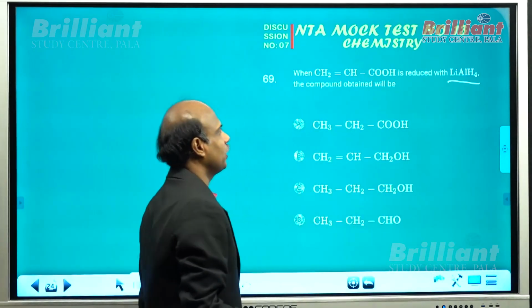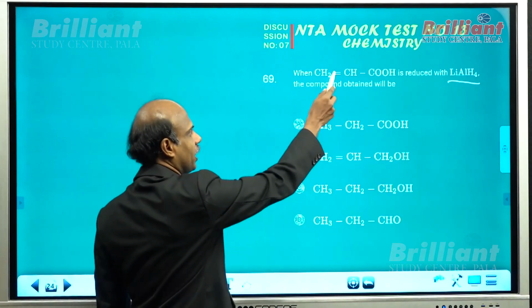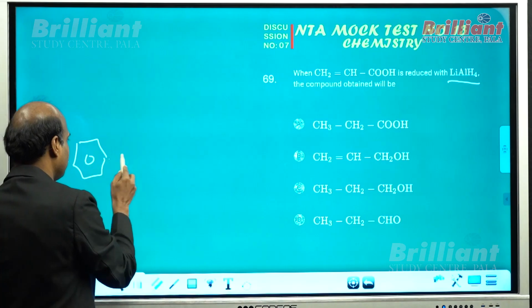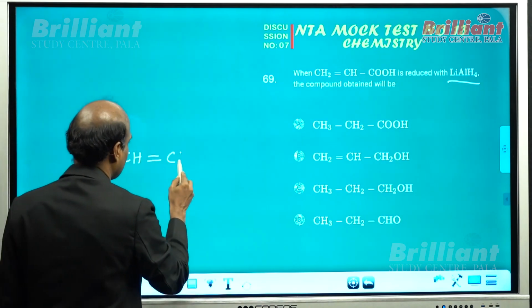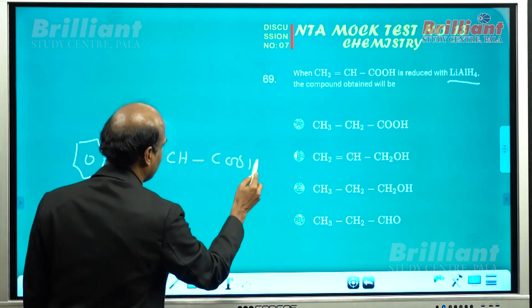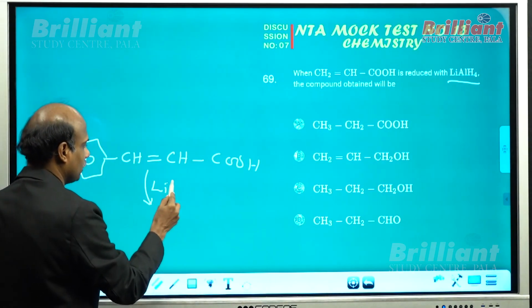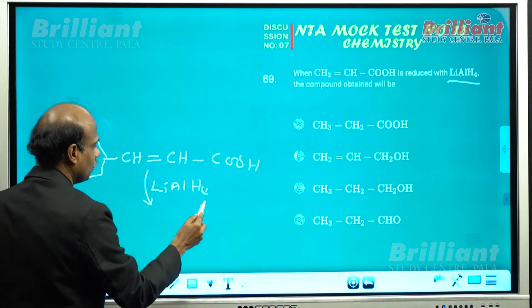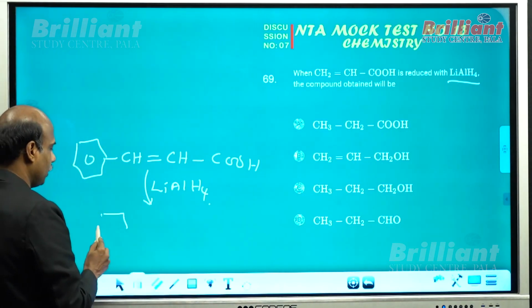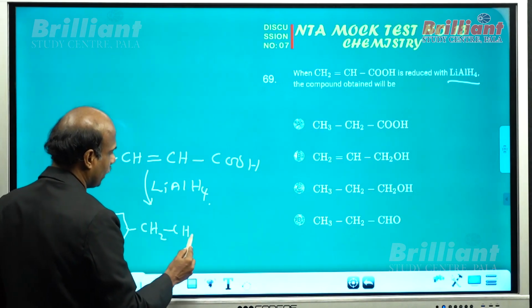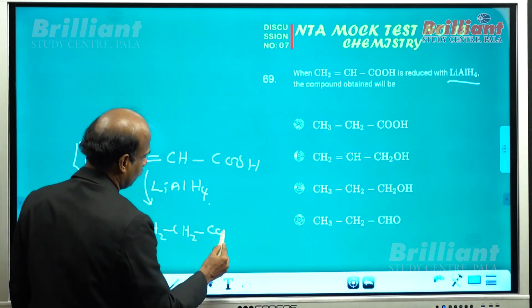You know that lithium aluminum hydride as such will not hydrogenate this double bond. Whereas if you are considering cinnamic acid, that is, the beta carbon associated with the phenyl ring and alpha beta unsaturation, it can be hydrogenated even with lithium aluminum hydride. If it is treated with lithium aluminum hydride, along with the reduction of the functional group, you can hydrogenate this part also.